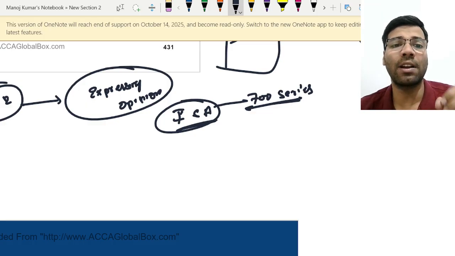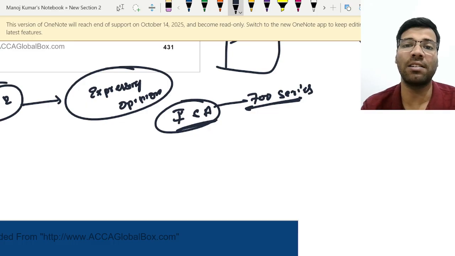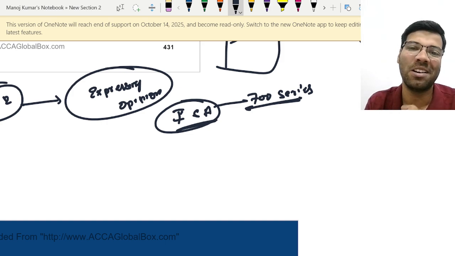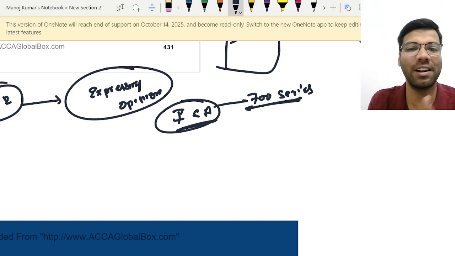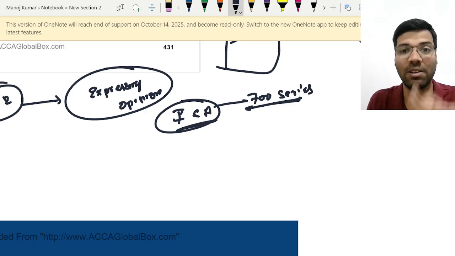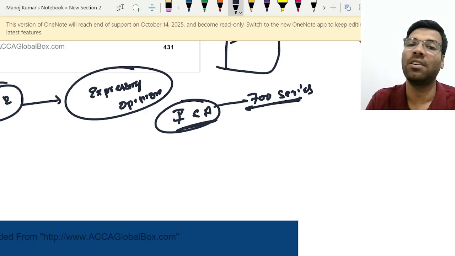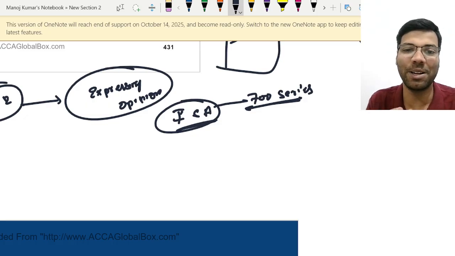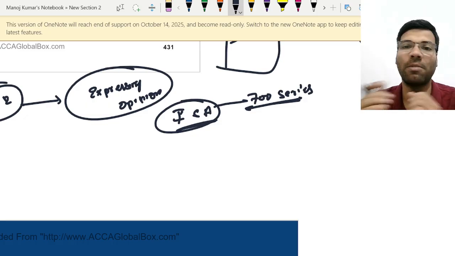Whenever you are writing in the exam, ensure that you are quoting the standards. Without quoting the standards, see, the content doesn't look good. And another point is you should quote the correct number with the correct standard name. The standard name should be correct as well as the number should be correct. If the number is correct and the name is wrong, you lose the marks. Or if the name is correct and the number is wrong, both are the same, isn't it? Doesn't make any difference. You are not going to get any marks, my dear.